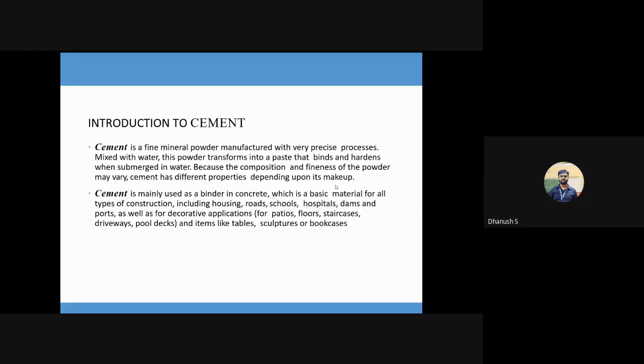So have you guys ever thought why cement should be mixed with sand and your coarse aggregates and fine aggregates and made into concrete? Why can't we use cement by itself to make buildings? Has anyone thought? Does anyone have a reason why you think we mix it with those materials and not use just cement?